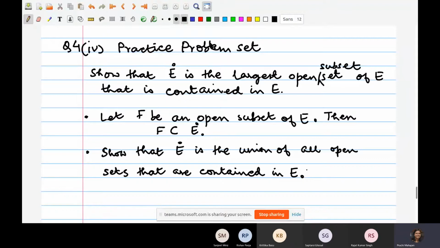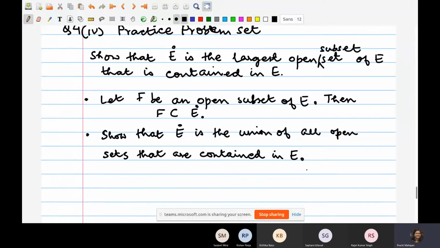So, Kritika, are you with me up till this point? Yes, ma'am. So, how would one show something like this? What thought goes behind this is that an arbitrary union of open sets is open, right? That is something to be remembered here. So, how would you show something like this? Ma'am, that open set is clear, it goes from the definition of open set. Correct.